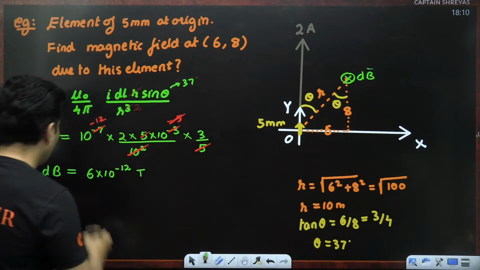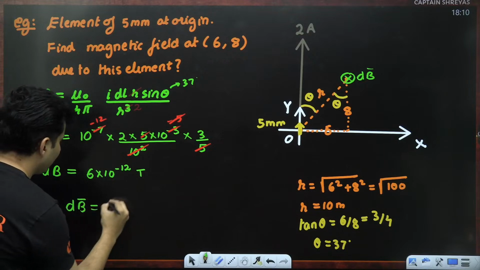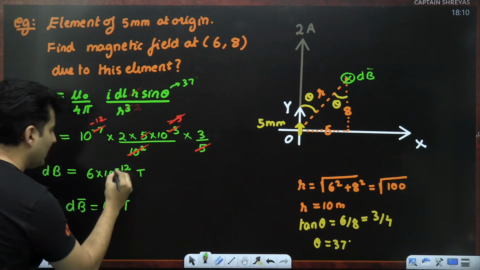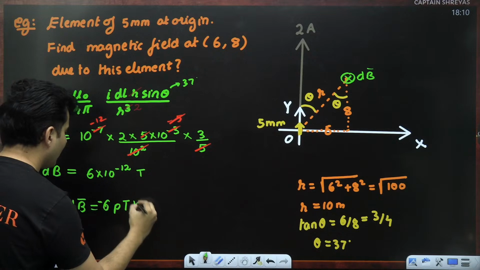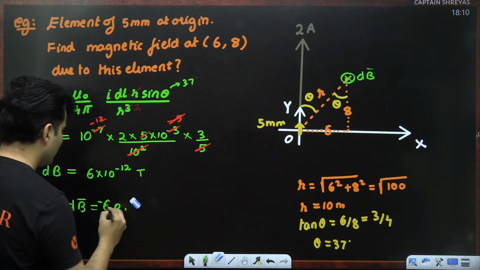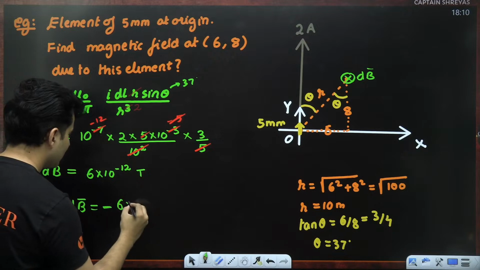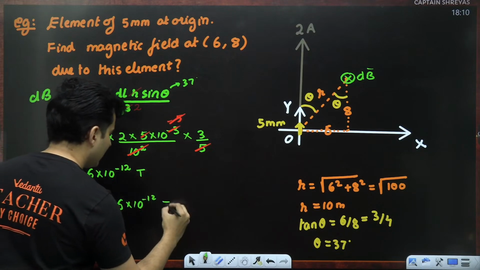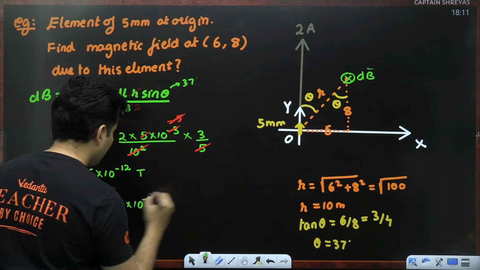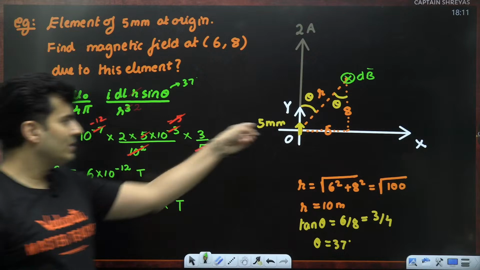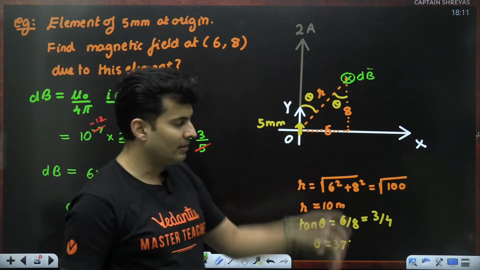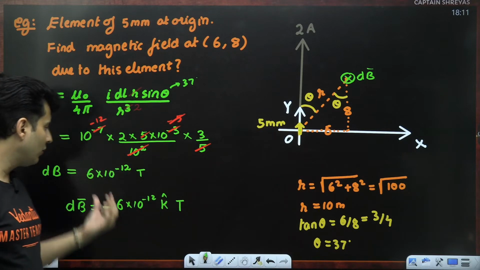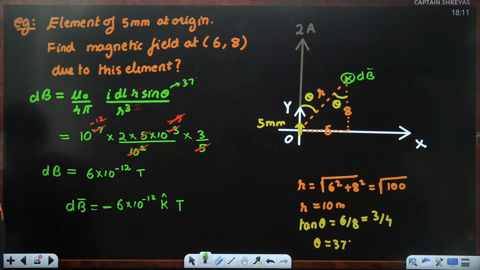So if you talk about it in vector form, dB vector will be 6 picotesla. Pico is 10 to the power minus 12. But it is inside, so it is negative k cap. Understand the negative sign has come. 6 into 10 to the power minus 12 Tesla, but in the negative k cap direction. Why negative k cap? Because it is inside. Positive k cap will be towards you. Positive z will be towards you, negative z will be inside. So that's the complete answer in the vector form. This is in the scalar form or the magnitude form. Clear? Is that understood?